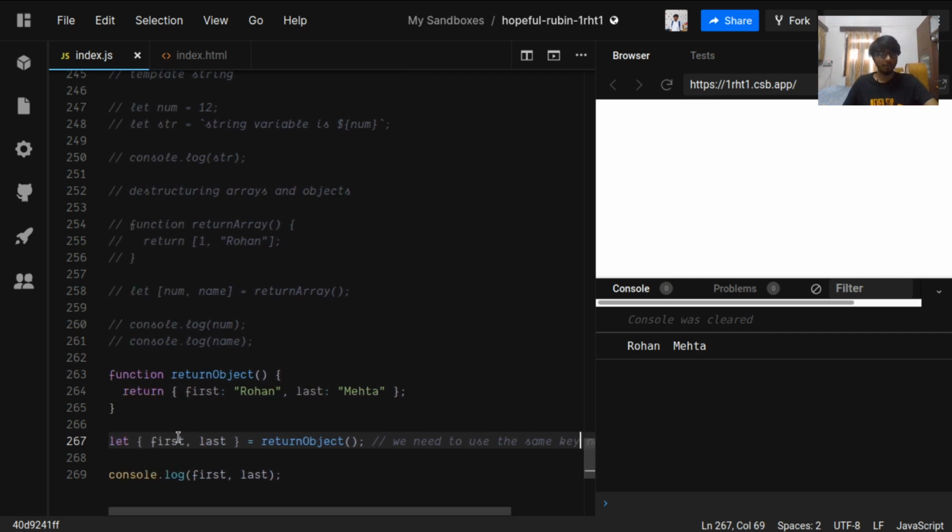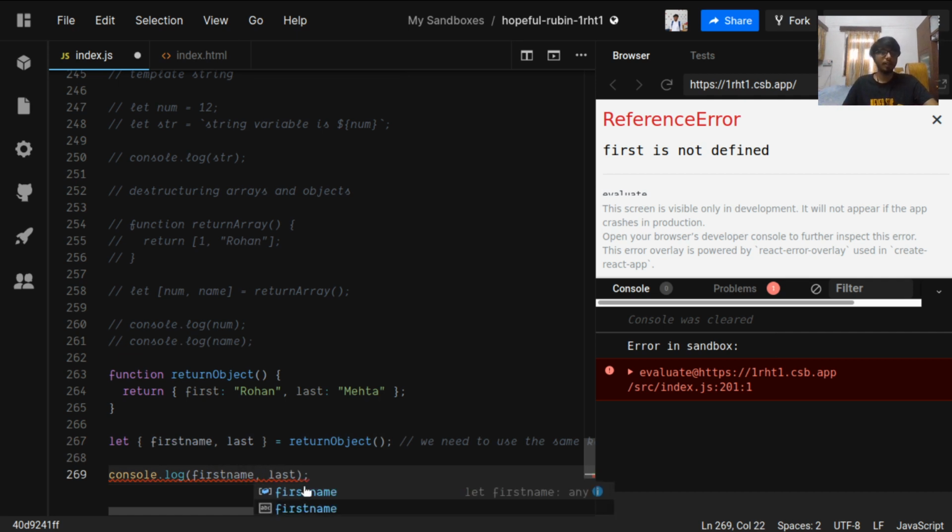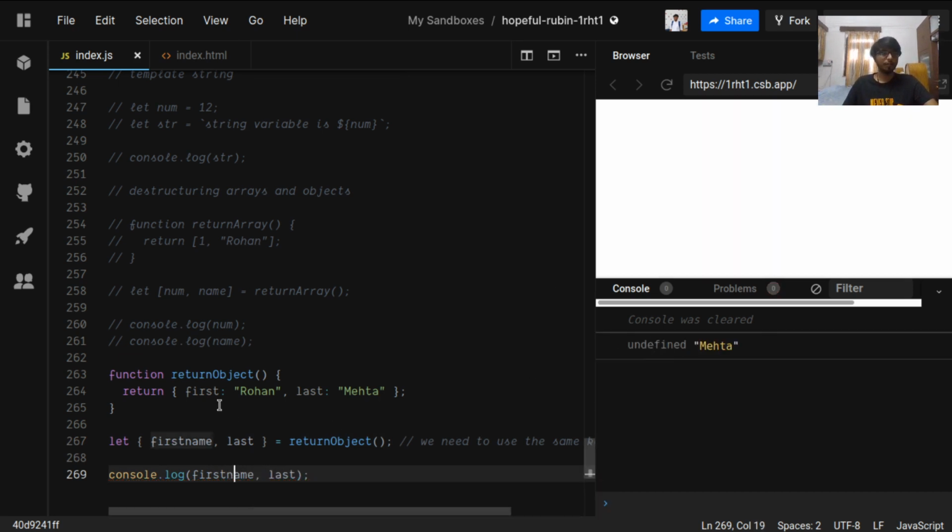So if we are using first name, it will give an error. First name will be undefined because it doesn't have any first name key in this object. So what if we want to reassign this first variable to first name?